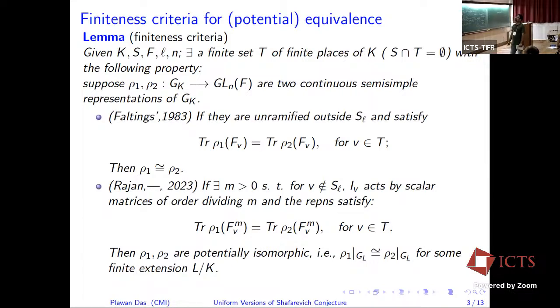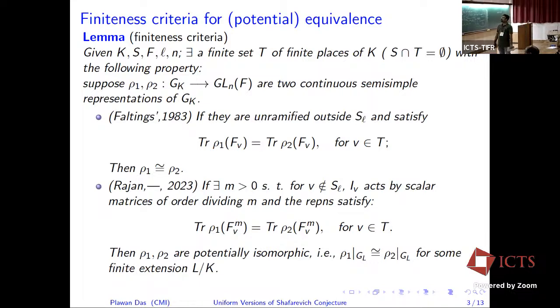If the characters are equal, then the representations are equivalent. And note that if you are given K, S, and the dimension, then there exists a T. That T doesn't depend on the representations, which is clear from the statement here. So if you are given K and S, then we already have the T, and if you want to compare two representations, it is enough to compare on that T. And with Rajan, we generalized this statement: we just modified the methods Faltings used in his proof, and we got this statement.